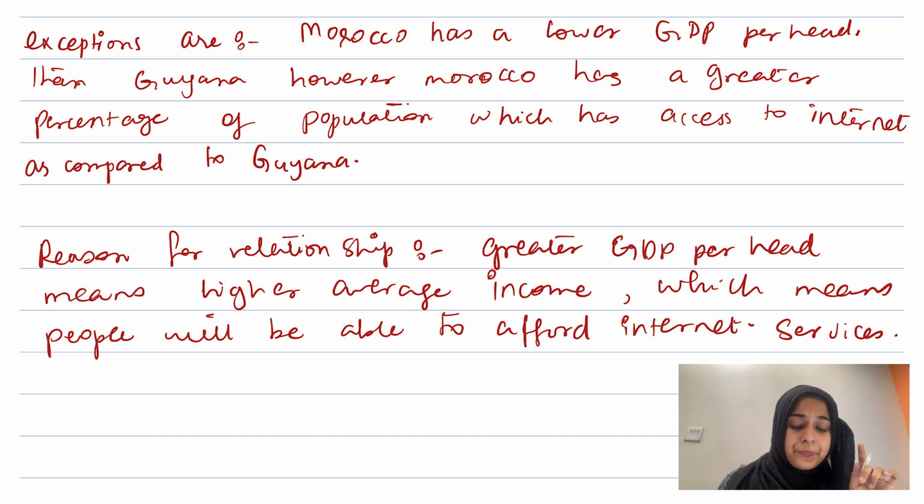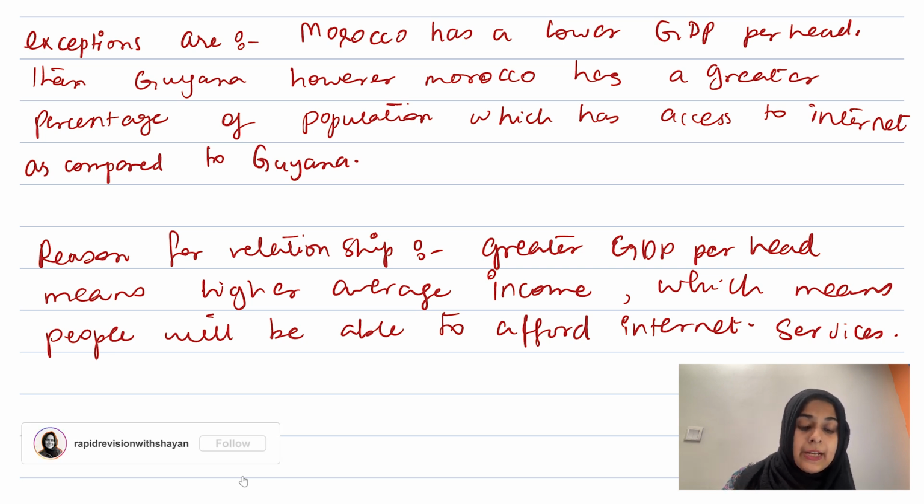Then you need to write about exceptions. So the exception is Morocco has a lower GDP per head than Guyana, which is true. Morocco has a lower GDP per head, 3204, and Guyana has a GDP per head of 6160. However, Morocco has a greater percentage of population which has access to the internet as compared to Guyana.